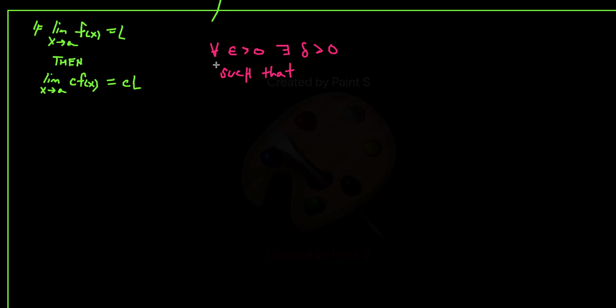So if I show this, that for any epsilon greater than 0, I could find some delta greater than 0 such that for all the x in here, if x is within delta of a, this will immediately imply that c times f of x is within epsilon of c times L. And if I could find a delta where all the x in here will make this true, then I'm done. And I can do that because I have this fact here.